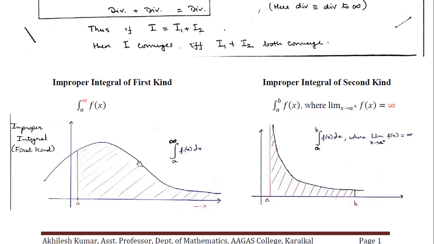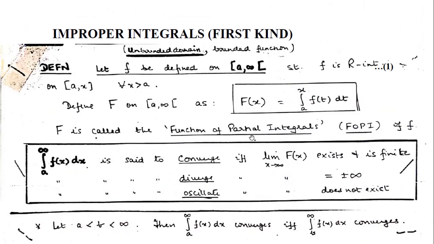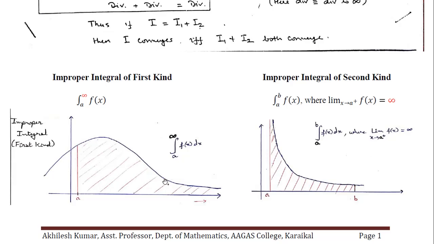So let us understand through the mathematical expressions also. That is what I was referring to in the diagram as the s. So let us say it as F(s). That will be the integral from a to s of the given function f(t) dt or f(x) dx. So this is F(s), from a to s.